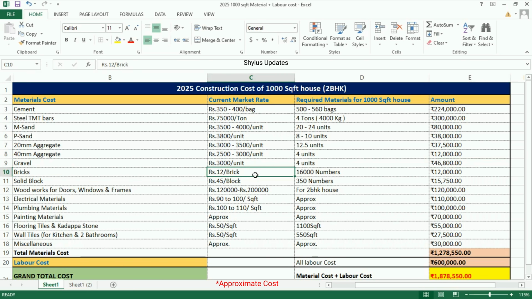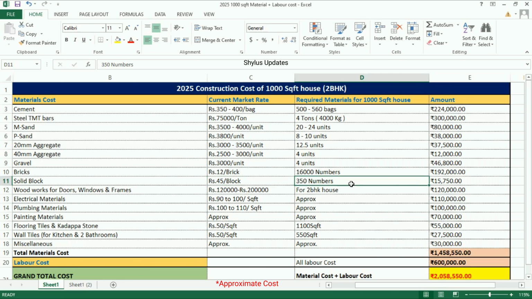Bricks. Rupees 12 for 1 brick. 16,000 numbers of bricks are required. Total amount for brick is rupees 1,92,000.